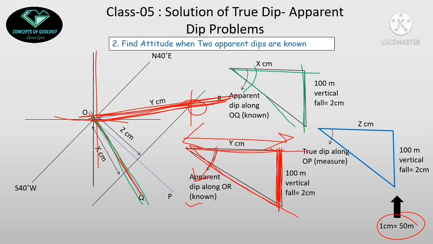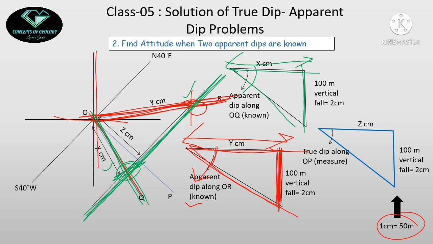Then I will measure this length, suppose it is x centimeter, so I will measure x centimeter along this line and cut that line at x centimeter. Now I have two points, this one and this one. I will join these two points with a straight line.